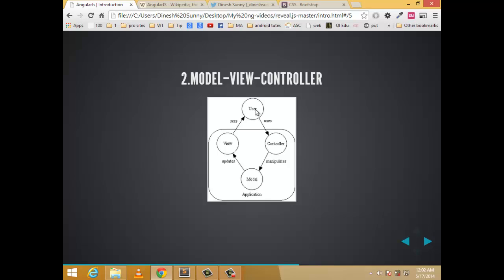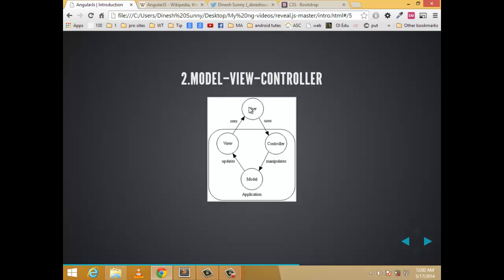Means he is using Chrome here. So when he sends the request to the controller through the URL, he typed some URL and that URL has been caught by the controller. This controller will manipulate the model, that is the application model, and the model will send updates to the view, and these views can be seen by the user.